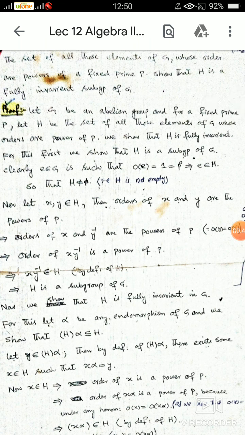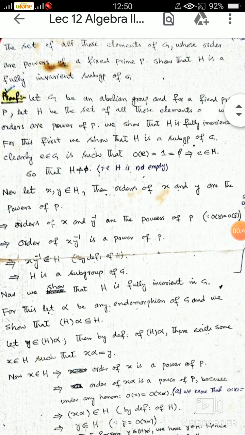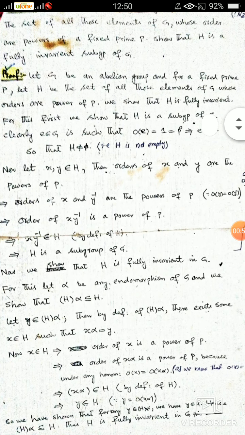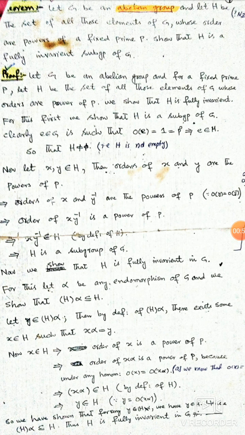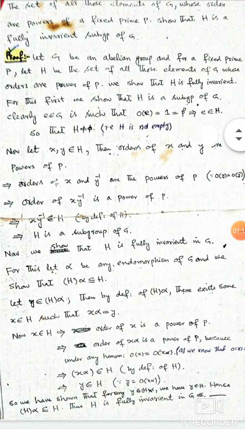As G is an abelian group, it means that all the elements of G must obey the commutative property. And for a fixed prime number P, let H be the set of all those elements of G whose orders are a power of P. It means that H contains all those elements whose order is a power of P. We show that H is fully invariant. For this, we first show that H is a subgroup of G.